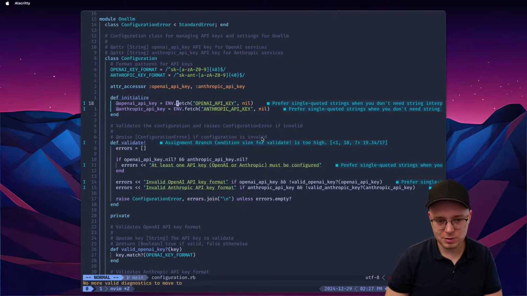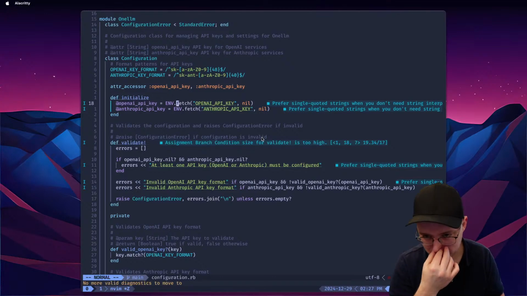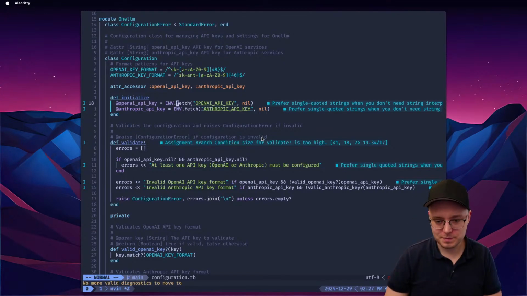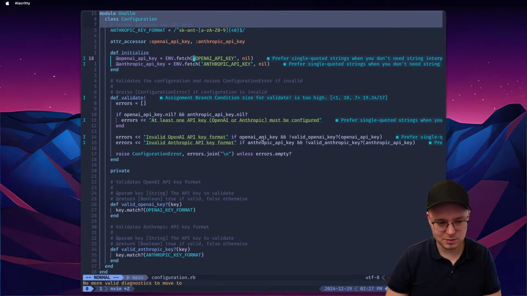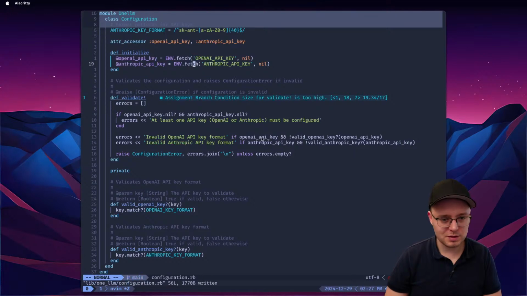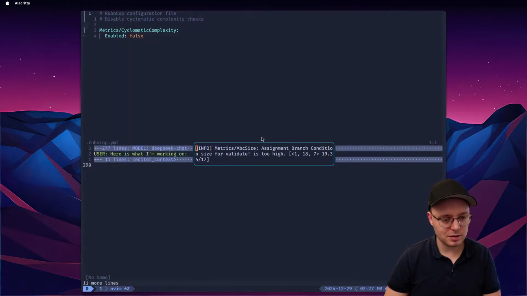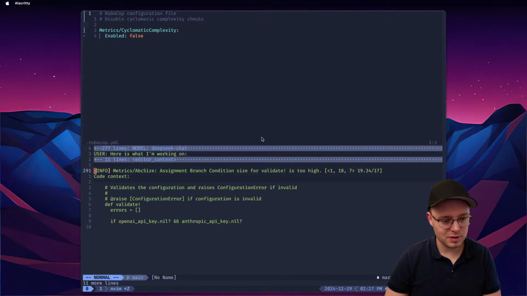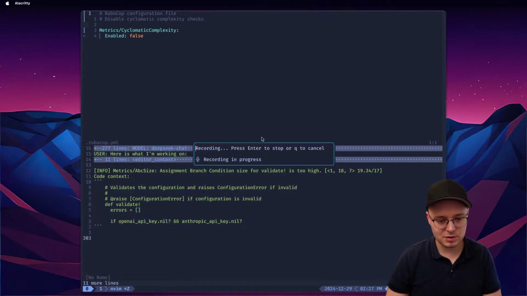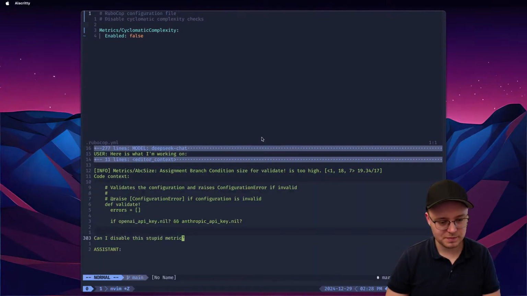Prefer single quoted. Okay. Now, what else do we have? Prefer single quoted, prefer single quoted. Okay, so some of these we can fix, that's fine. But this one is stupid. I want to disable this one too. So let me just copy that. I'm gonna go to the RuboCop file, and I'll just paste this and I'll say, can you disable this stupid metric?